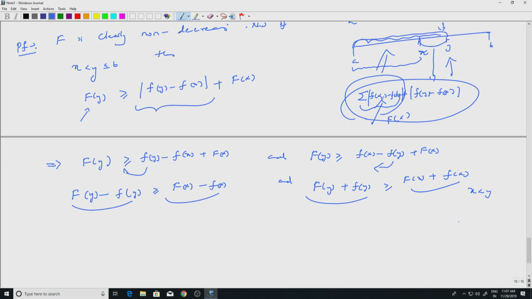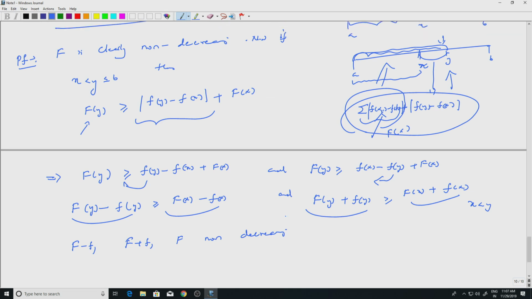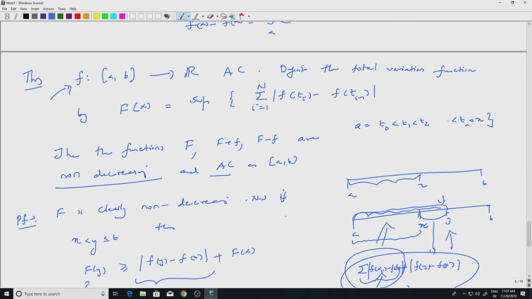This is capital F minus f, and the other one is capital F plus f, and capital F we know is already non-decreasing. So, these are non-decreasing. That is one of the assertions. So, we have just proved that capital F, capital F plus small f and capital F minus small f are non-decreasing functions on [a, b].